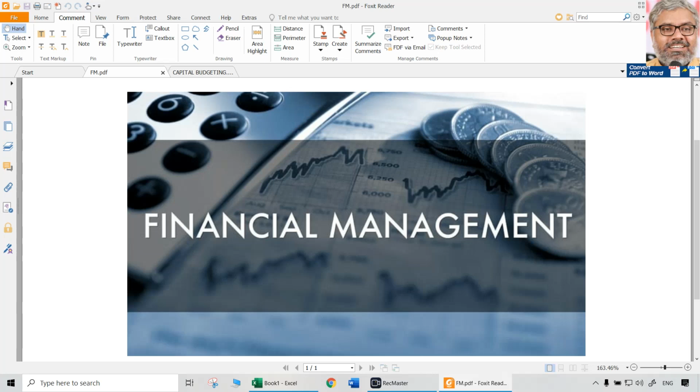In the earlier sessions related to capital budgeting, we discussed building up of cash flows, or estimation or computation of cash flows. Also, we discussed a couple of techniques of capital budgeting, namely net present value technique, NPV, and profitability index, also called desirability factor.